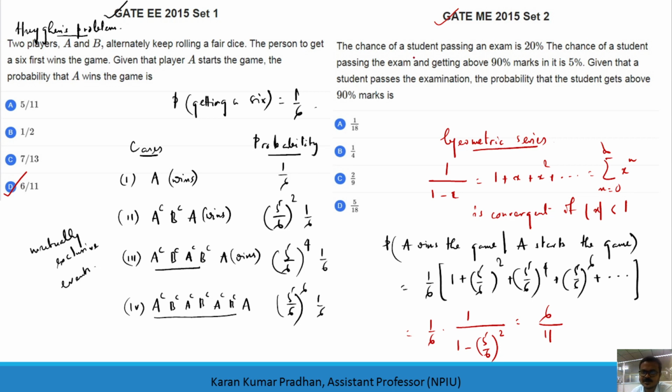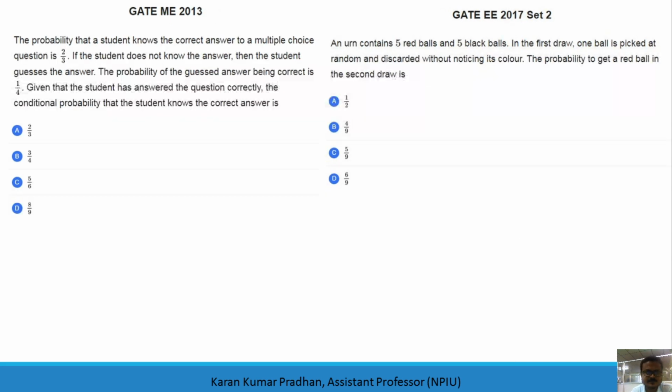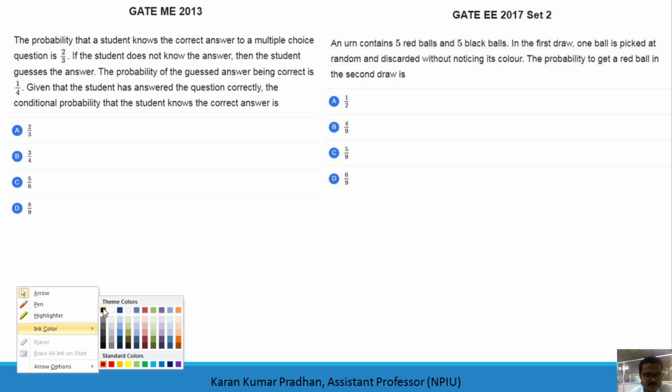The chance of a student passing an exam is 20%. The chance of a student passing the exam and getting above 90% is 5%. Given that the student passes the exam, this is the preceding event we have, passing the exam. The probability that the student gets above 90% marks is the following event. So this is just as simple as that, 5% by 20%, or 0.05 by 0.2, which will be 1 out of 4 probably, you check. So this came in Mechanical in 2013.